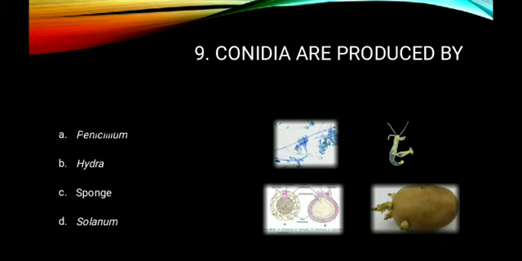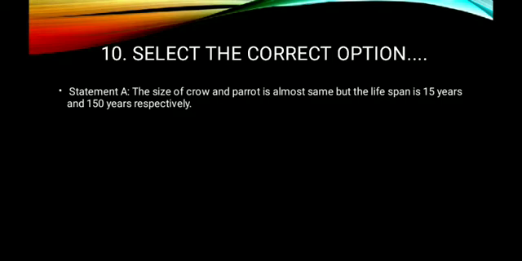Select the correct option. So what is given here? Statement A. The size of the crow and parrot is almost the same. There is not much difference in their size. But the lifespan is 15 years in crow and 150 years in parrot. So definitely this statement is correct.